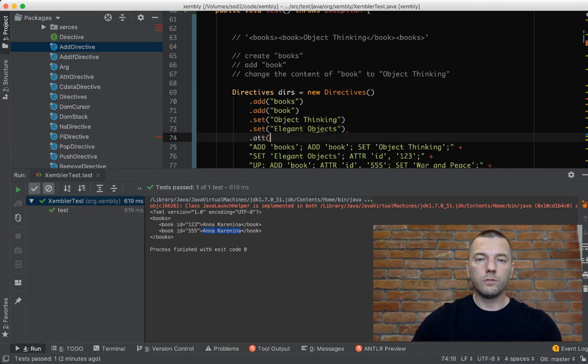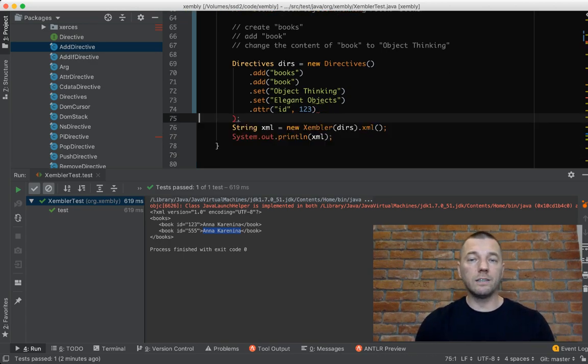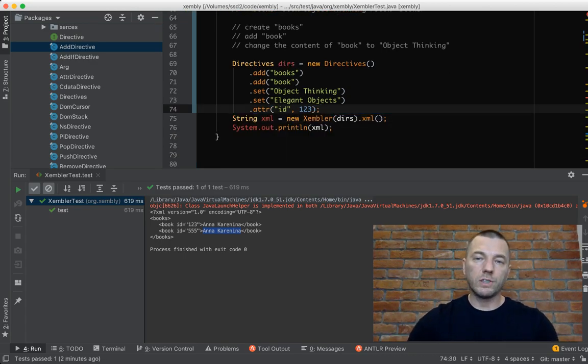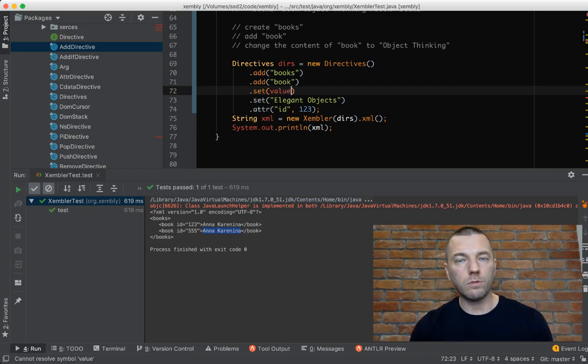Attribute, you got the idea, etc., etc., etc. It will do exactly the same. But in this case, of course, it's more convenient because you can provide here some value. I don't know, it's in Java. Now you're in the Java world. Instead of writing the text, you can write it this way.